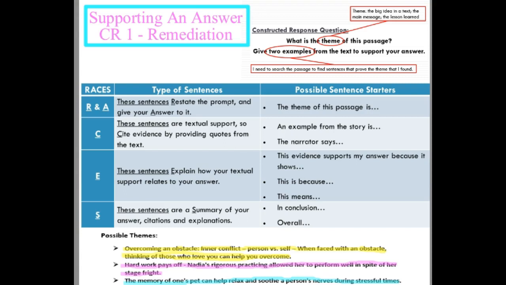Okay, going back to our explanation, we might say, this shows us, or this means that her hard work paid off. The applause means her hard work paid off. So you're citing the support, but you can't assume that everyone's making the same connections that you're making. So you have to also explain that support.